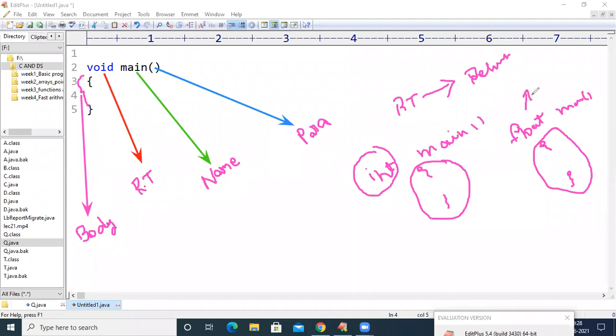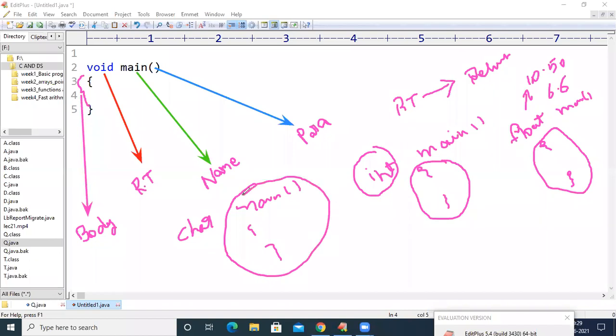Floating point number means it may be 10.50 or 6.6, whatever it may be. When we write char main and maintain some body, the compiler will know that if we execute this main function, one character value is going to be returned.